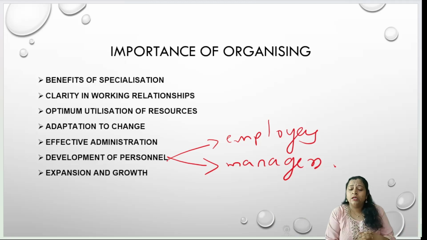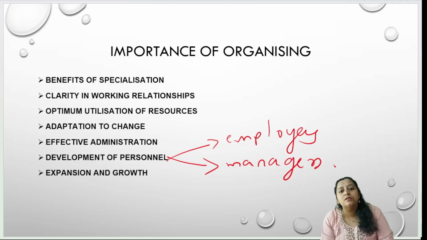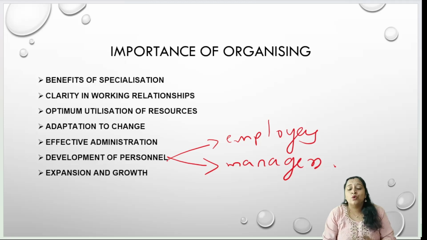Expansion and growth. Yes, organizing helps us to expand your business and grow your business. You can start up with new job positions, new products which you are going to produce, or you can expand your product line, or you can expand the territories where you are doing business. When you grow all these things, what happens? It will increase the sales, and it will increase the profit of your organization. So when you have good organizing, you can expand your business into different territories, for different product lines, and for the different types of products which you are going to produce in your organization.